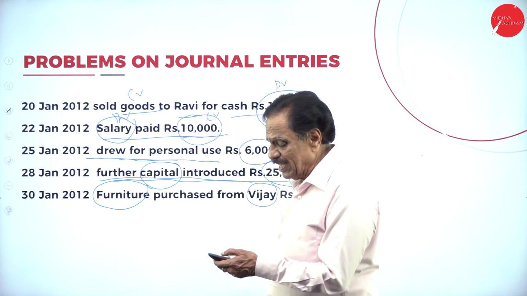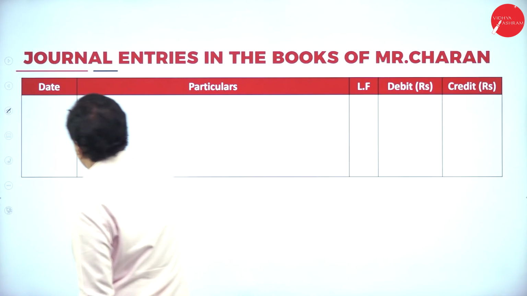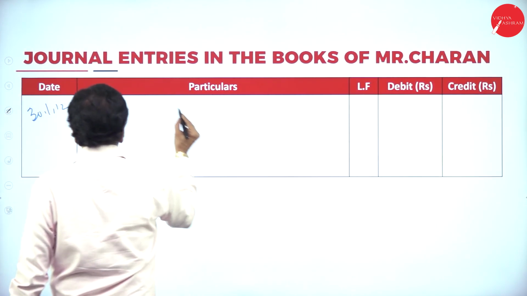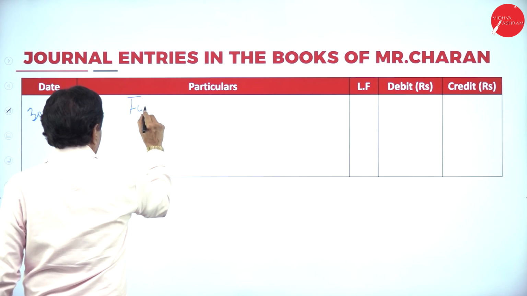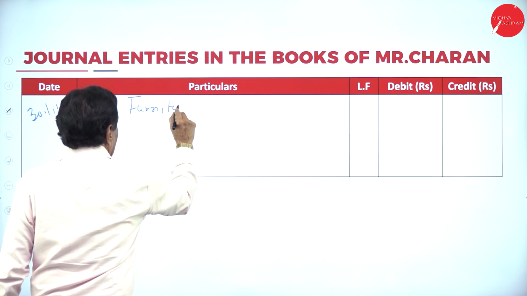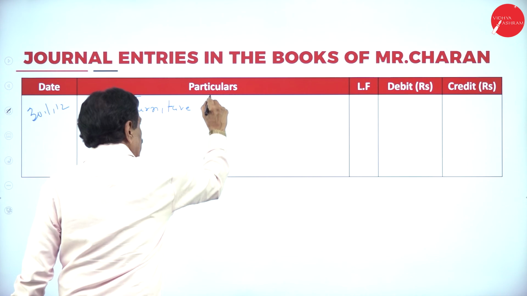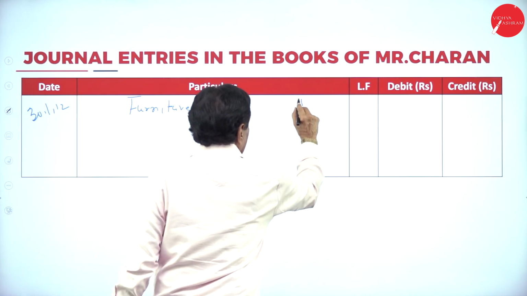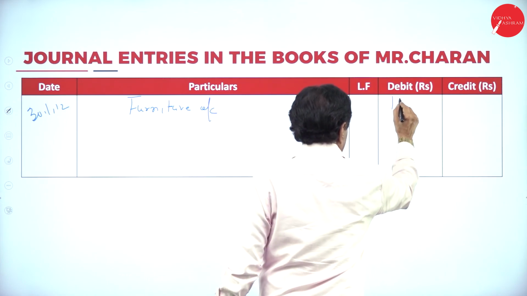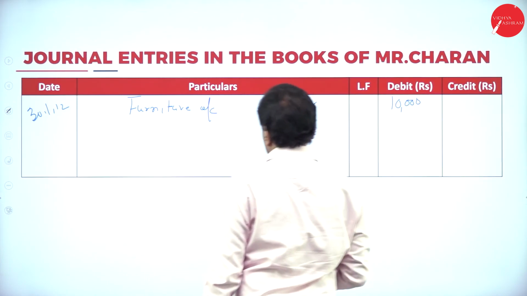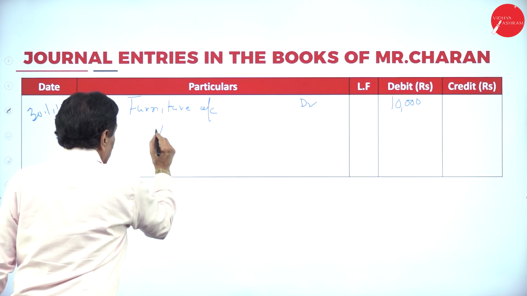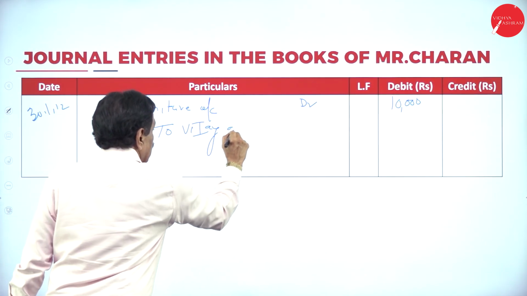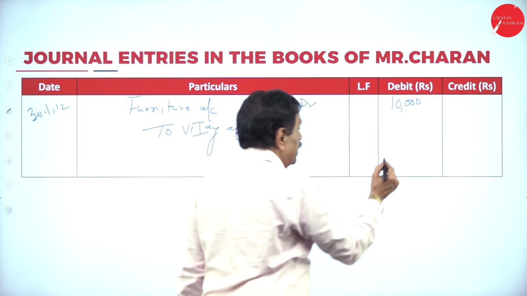Which date? 30th, 30/1/2012. What's coming in? Furniture account. Furniture account debtor, worth 10,000. From whom is it coming in? To Vijay account, worth rupees 10,000.